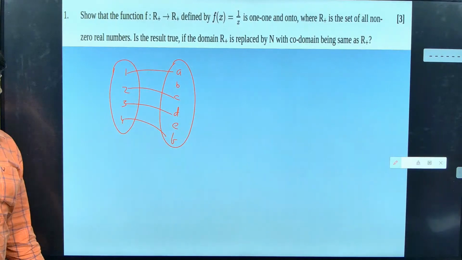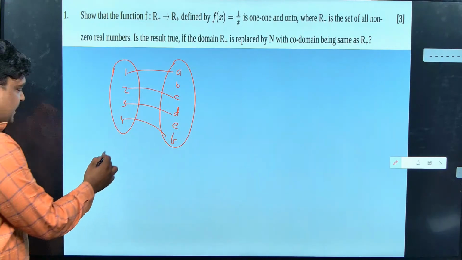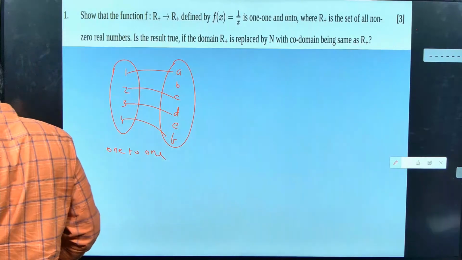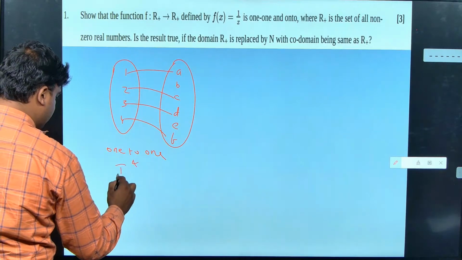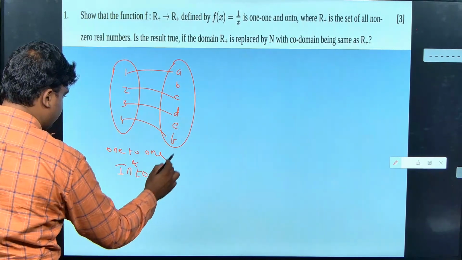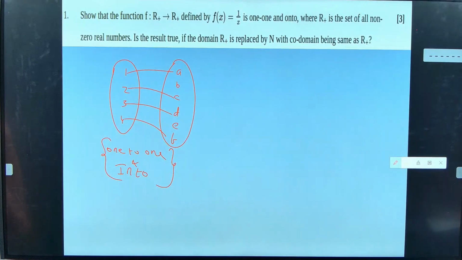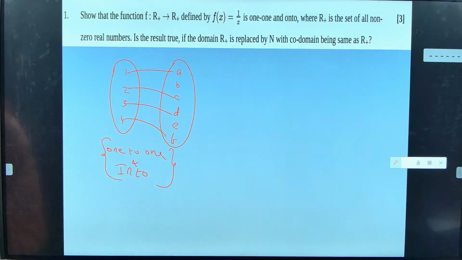Guys, what type of function is this? Definitely one-to-one, and into. So this function is one-to-one and into. Clear guys? Is it clear? So any function which is one-to-one and into is okay.